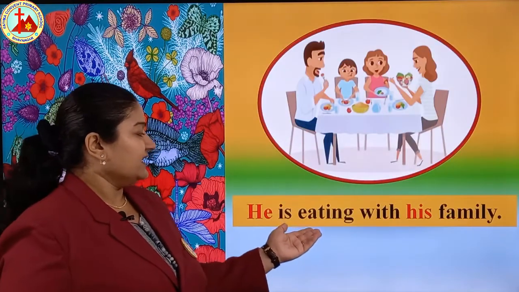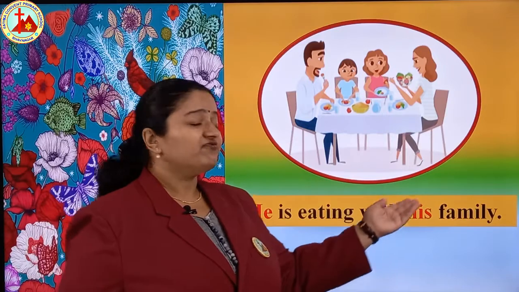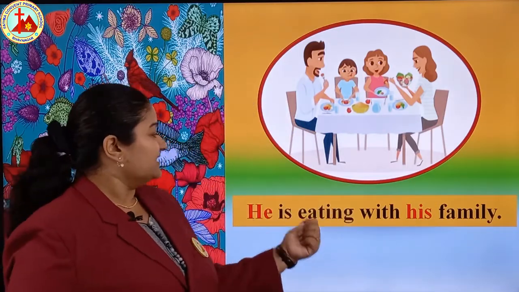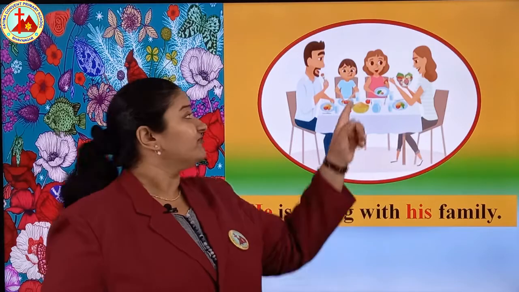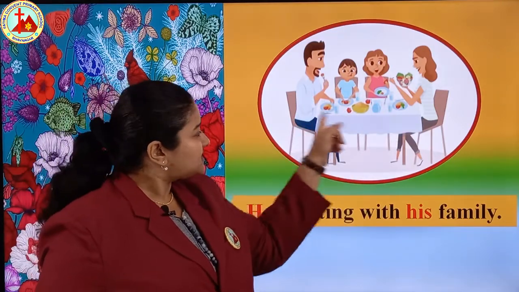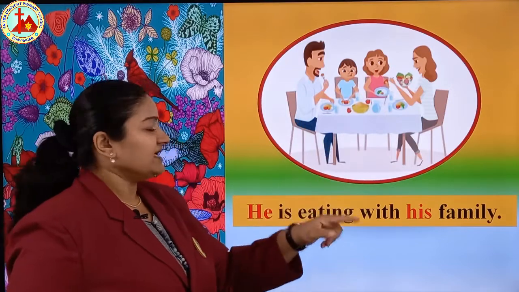He is eating with his family. This family belongs to this boy. So that's why we are saying his family. So he is eating with his family. They are taking lunch and we are using he for this boy. And this boy belongs to this family. So he is eating with his family.